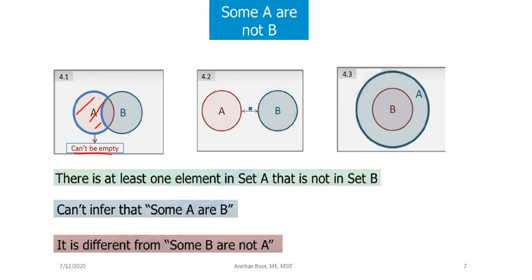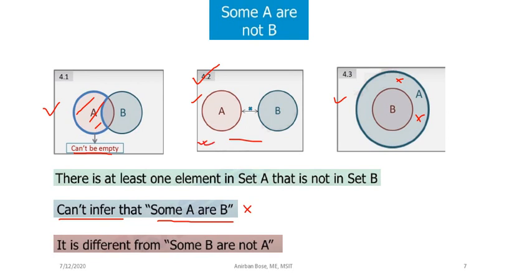Or you can think that this Venn diagram, where the whole A is not B, is also a case of some A are not B. Or you can think of this diagram, where there are some A which are not B. So any one of these are possible cases corresponding to some A are not B. Here we cannot infer that some A are B. That some A are not B does not mean that some A are B, and that is clear from diagram 4.2. So that conclusion you cannot make.